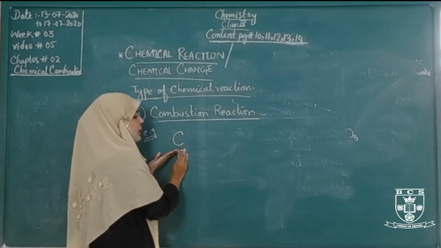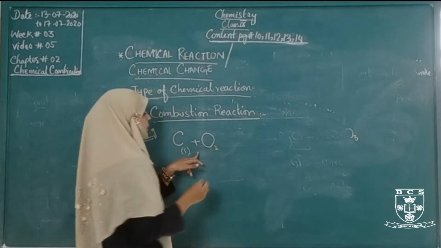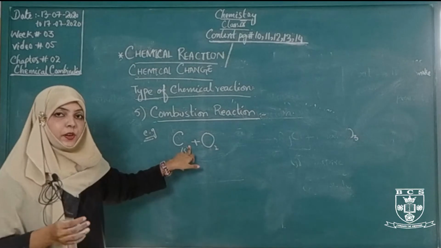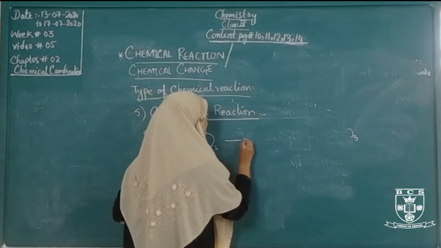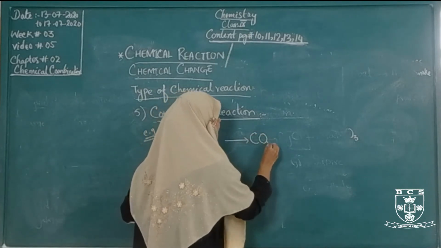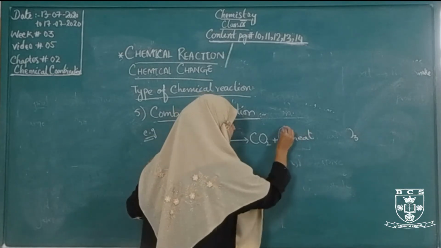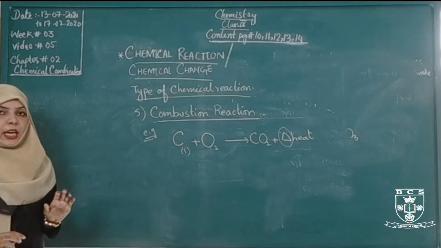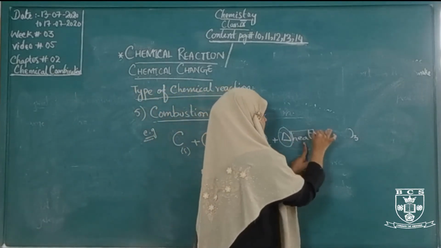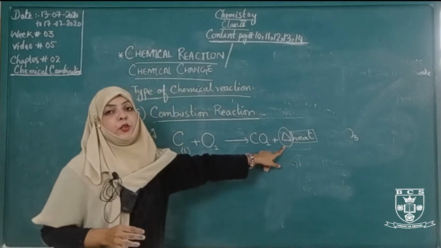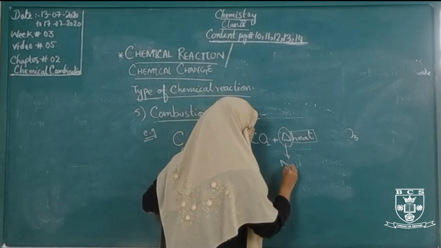Coal is made up of the carbon element. In the presence of oxygen, coal is burnt in the presence of oxygen of air. It forms carbon dioxide with rapid release of heat. This is a sign of heat, this is a sign of delta. In chemistry, we use this sign instead of writing heat. This sign is called delta.